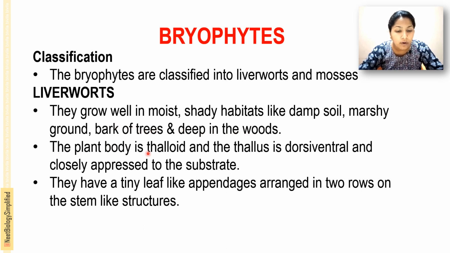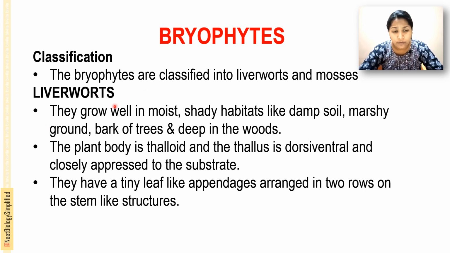And the plant body is thalloid and the thallus is dorsiventral and closely appressed to the surface. They are actually pressed down to the surface instead of having an erect body. Okay. And they have tiny leaf-like appendages arranged in two rows on the stem-like structures.